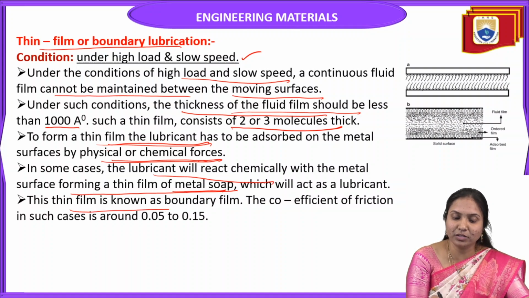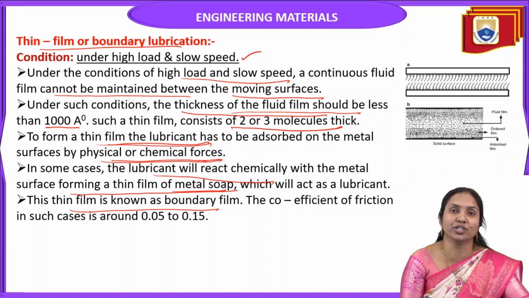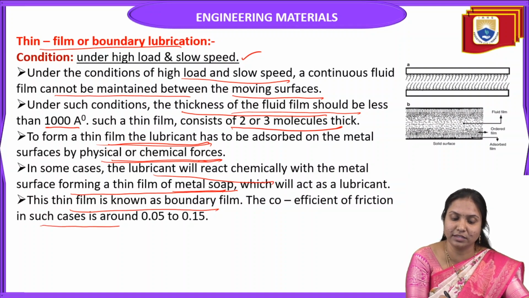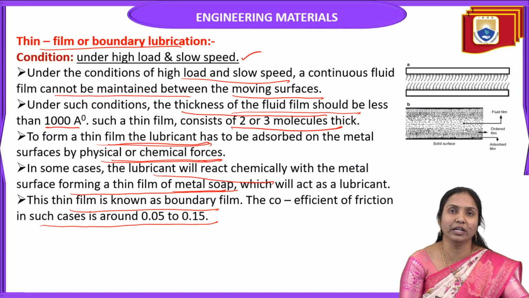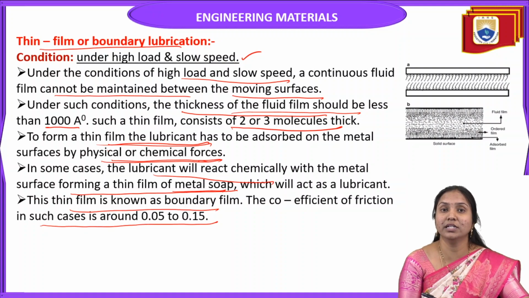This thin film is known as boundary film lubrication, and it forms a boundary in between two moving surfaces. The coefficient of friction in such cases is around 0.05 to 0.15. This is called thin film lubrication. So what is the condition? Under high load and slow speed.